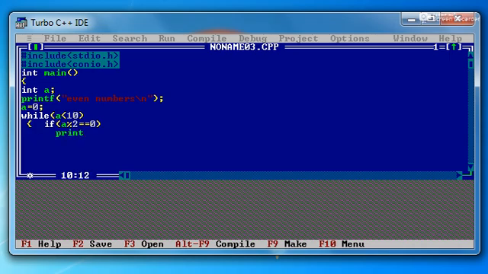Now if a mod 2, that means the remainder, is equal to 0 here, then we have to print that number. So I'll print that number with a tab. Sorry for this. So percent d slash t, then comma a. This is the standard format or standard syntax for printf.